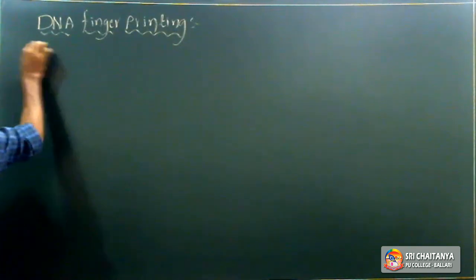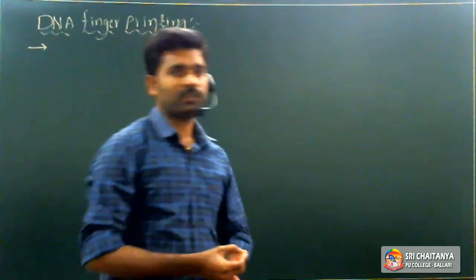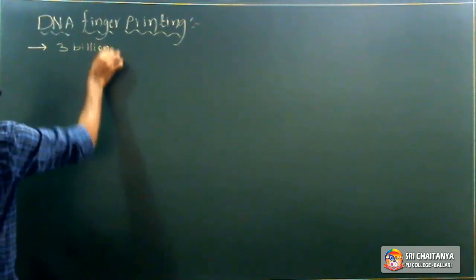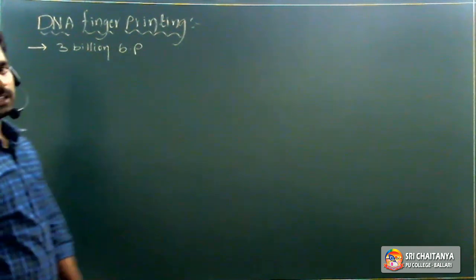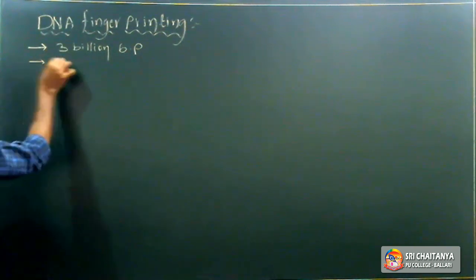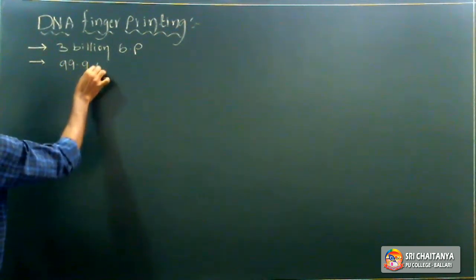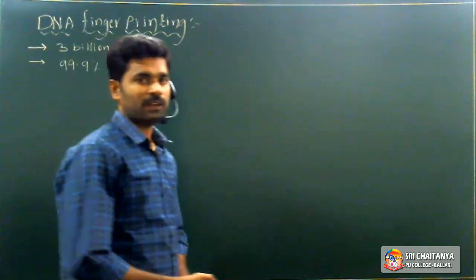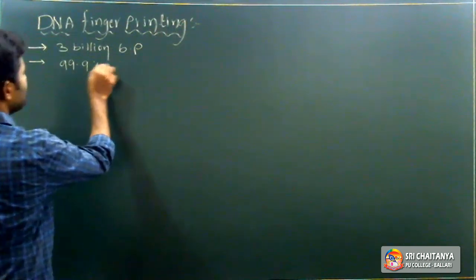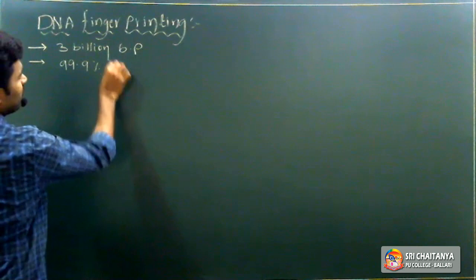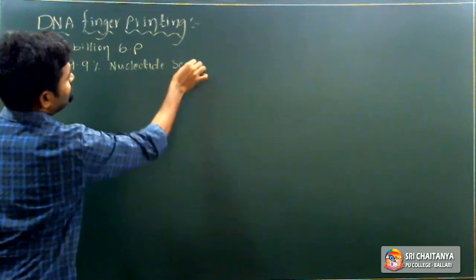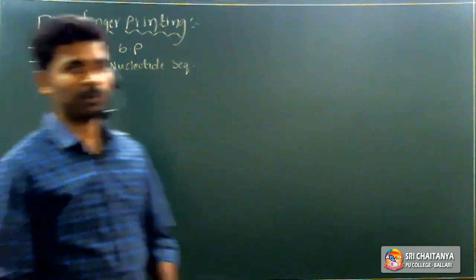Human genetic material, or the human genome, contains 3 billion base pairs. How many base pairs? 3 billion base pairs, right? Around 99.9% of the genetic material, the nucleotide sequence, is similar among all human beings, right?